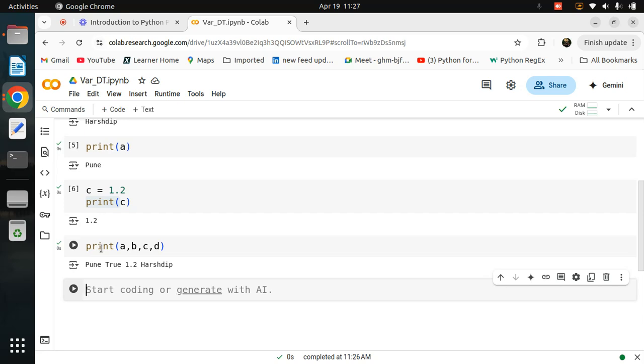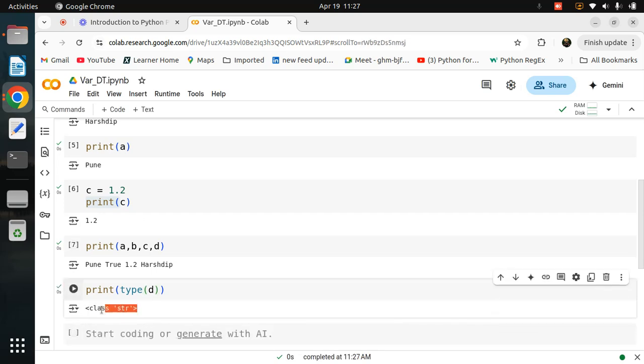Okay, so type basically, whenever you want to check the particular data type of that variable name or that value, then you can simply use the type function. What you do, just simply write a print, inside that you can use the type, and then you can use whatever you want. For example, I want to check the type of D, then you can simply write D. It will give a class string. Okay, now your question is why it's class. Always remember, Python is a 101% object oriented programming language. So this is basically the class and the class name. That's why we can say the output is a class string.